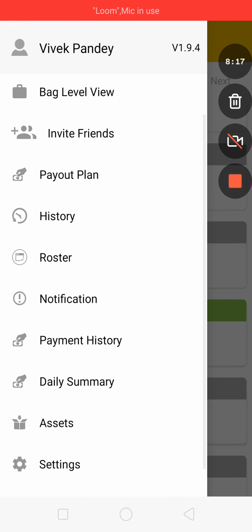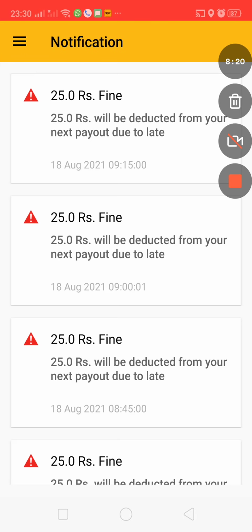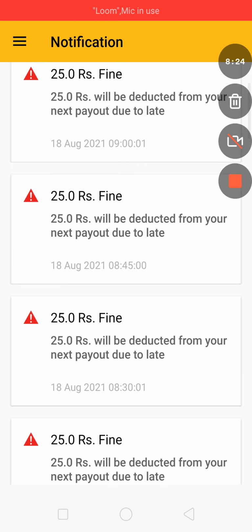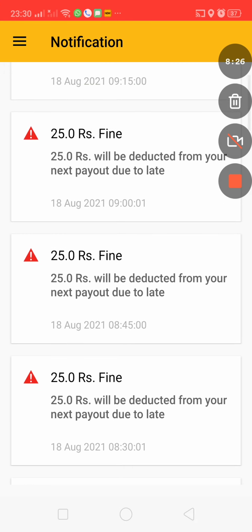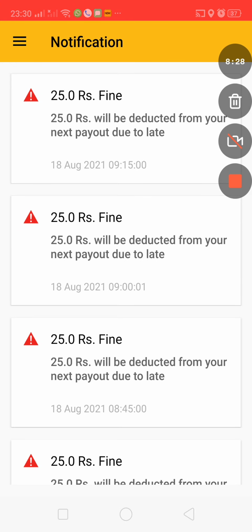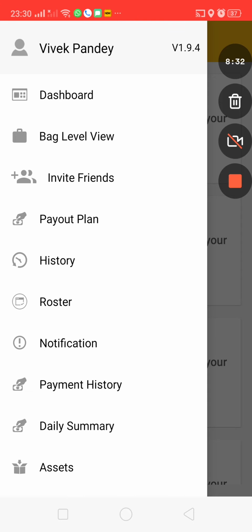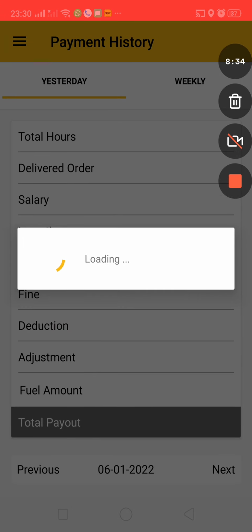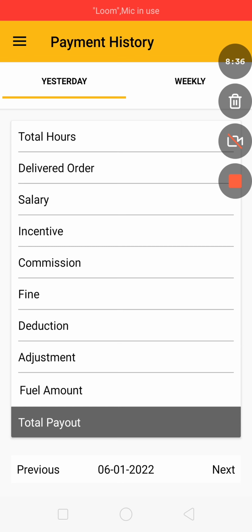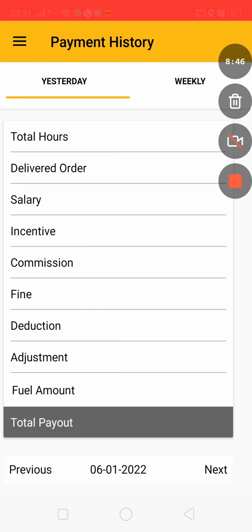Then we have notifications. In case a rider is late or there are certain delays on his side, he will get notifications, primarily that there has been a fine or there has been an incentive. Then there is payment history. Since this is for demo purposes and I am not a rider, you will not see the payment history for yesterday.